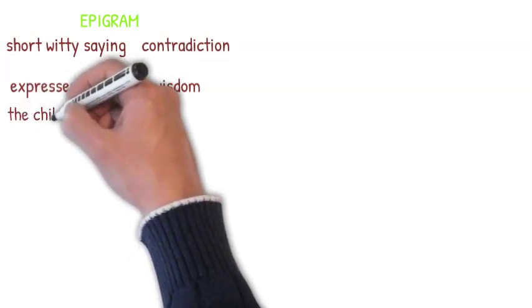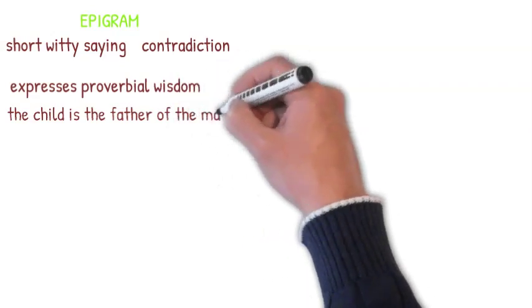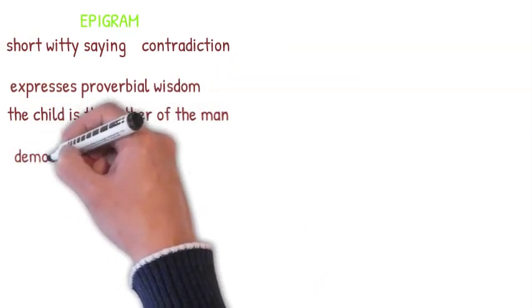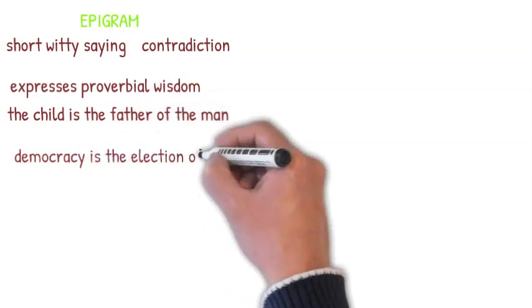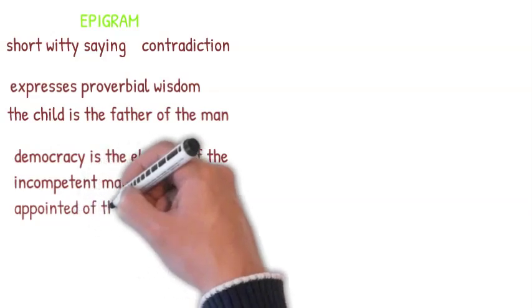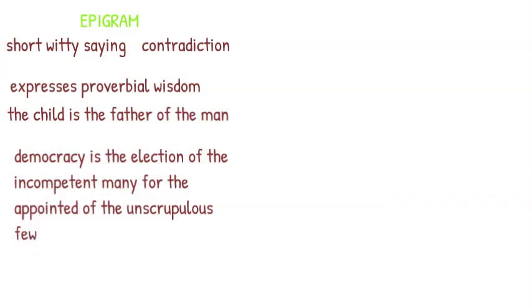The child is the father of the man. 2. Democracy is the election of the incompetent many for the appointment of the unscrupulous few. Please let me take that example again. 2. Democracy is the election of the incompetent many for the appointment of the unscrupulous few.